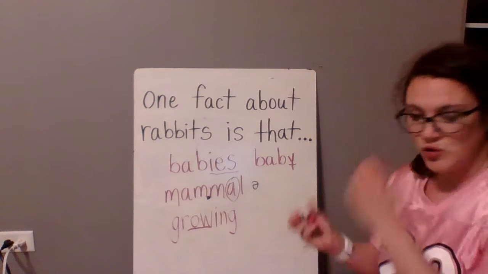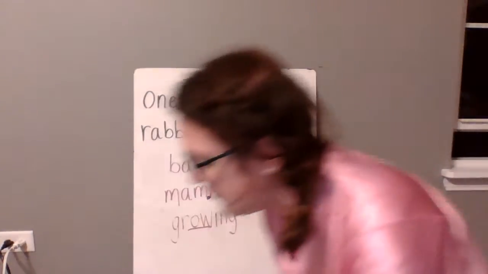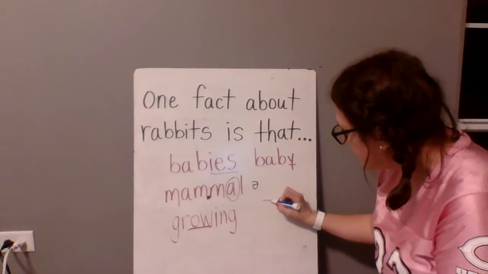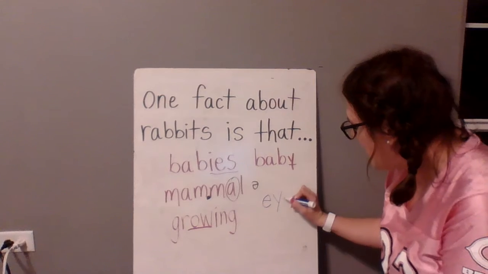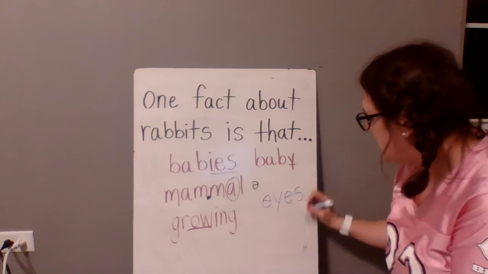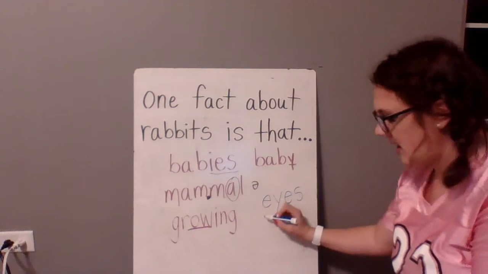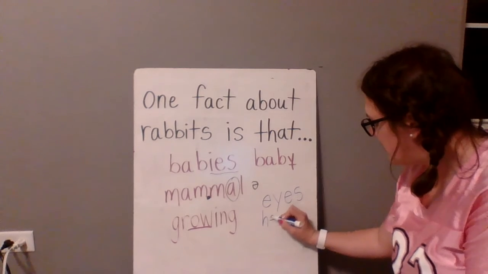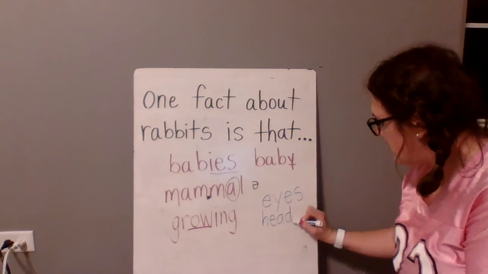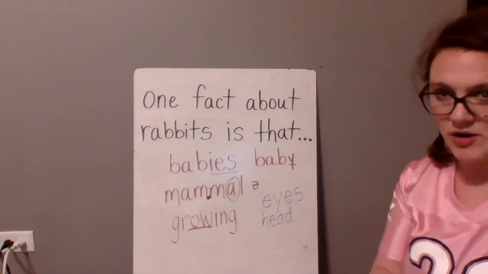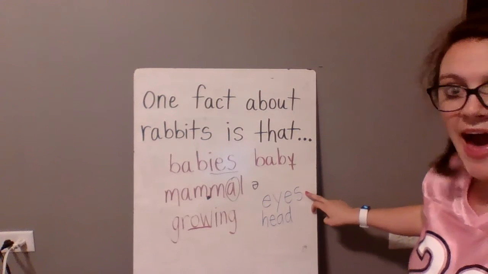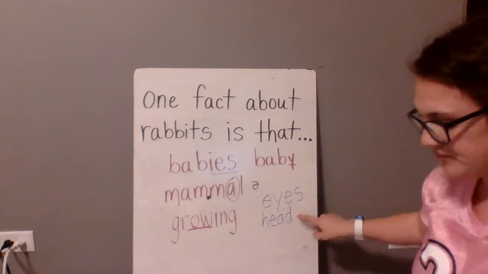There's also two body parts that you will see in the story. So look out for these. It's going to talk about the eyes and also the head of the rabbit, okay? So it's going to talk about the eyes and the head.